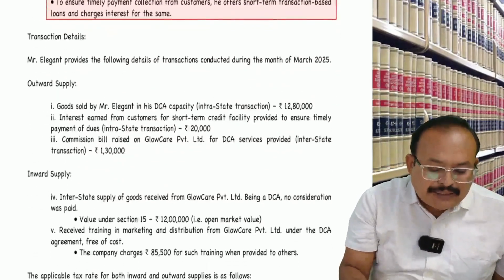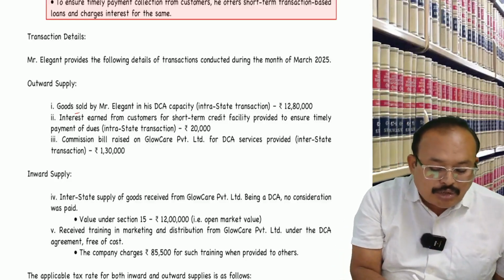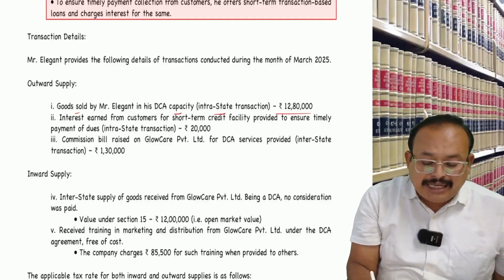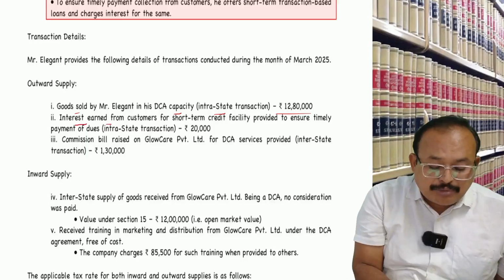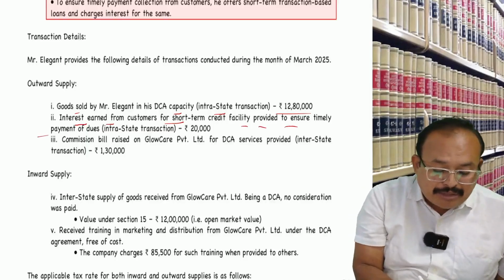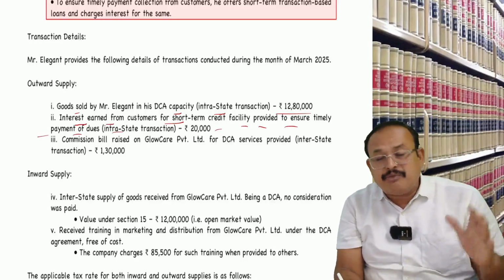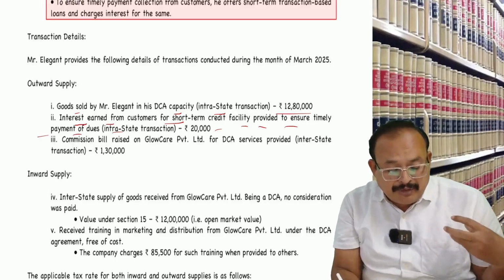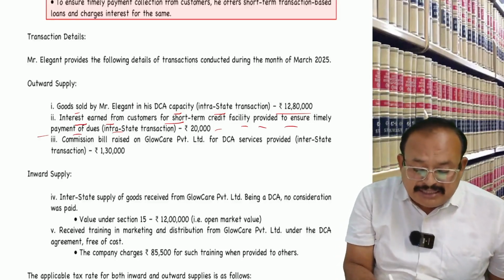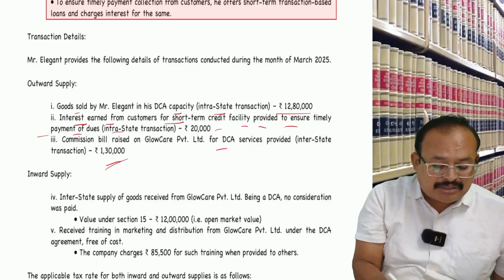Further, transaction details. Elegant provides the following details: transactions conducted during the month of March 2025. Outward supply, goods sold by Elegant in his DCA capacity, interstate transaction, 12 lakh 80 thousand rupees. Interest earned from customers for short-term credit facilities provided to ensure timely payment of dues, interstate transaction, 20,000. Commission bill raised on Glow Care Private Limited for supply of services as DCA, interstate supply, transaction value 1,30,000, commission charges.